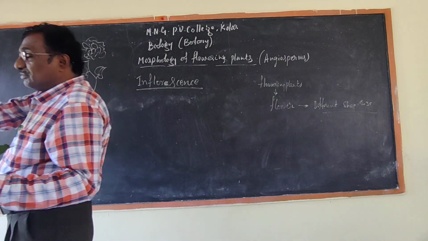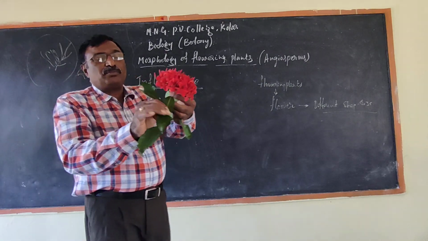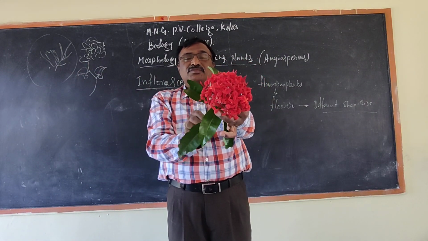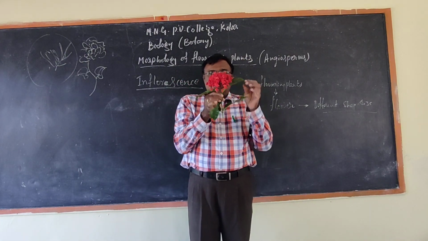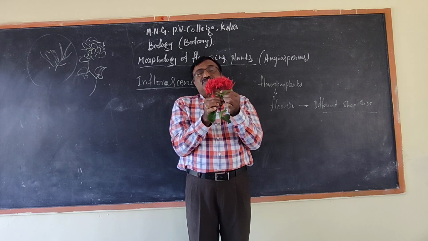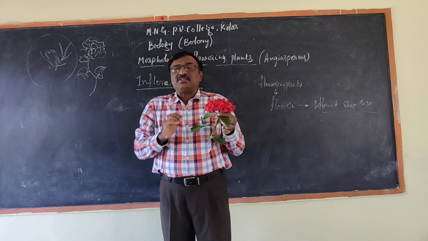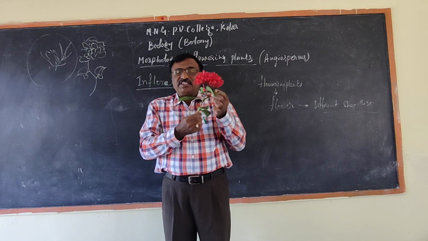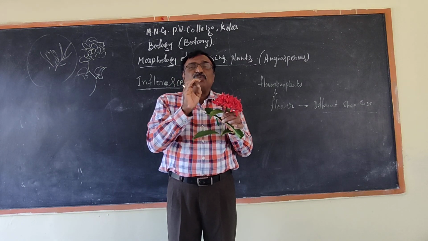In the case of this, only one stem. How many flowers are arranged here? How many flowers are arranged here? Just imagine here. So, a group of flowers arranged, or a single flower arranged, on a single stalk or midrib is called inflorescence.